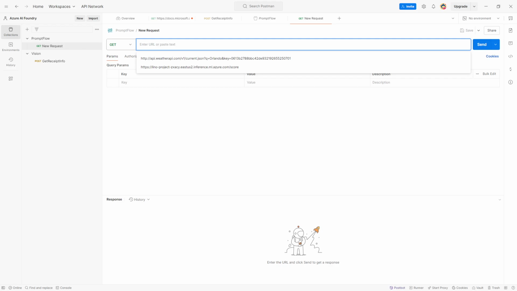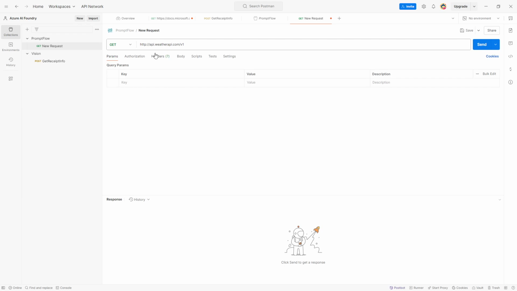The first request in here, if you remember, we need to get the base. The base, I'm going to copy and paste it and put it right there. There is the base, okay? So the api.weatherapi.com version 1. And I know that I'm going to say /current.json. All right. Remember, there are two things that I need to pass in here. The first one is the key, and the second one is the city itself.